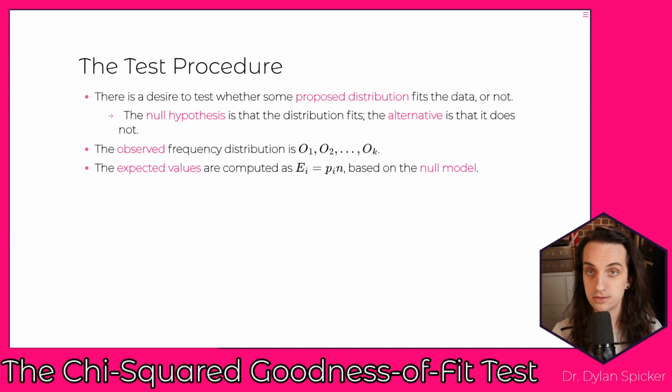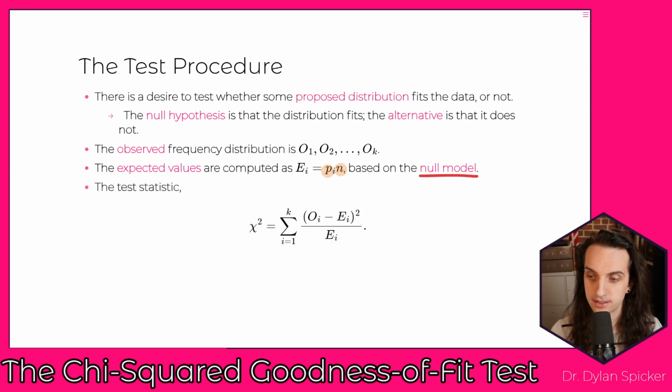And the expected values can be computed as Ei, which is the probability under the null hypothesis of being in each category, which we denote as Pi, times the total number of individuals. These Pi are coming out of the null model, whatever we're actually assuming for the null hypothesis. So we calculate all of our expected values, and then we compute the chi-squared test statistic.